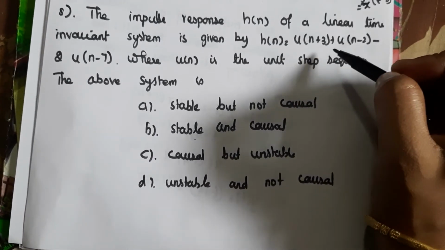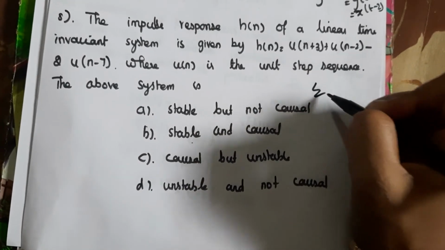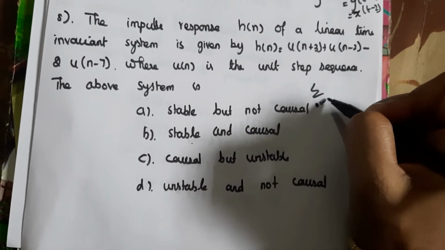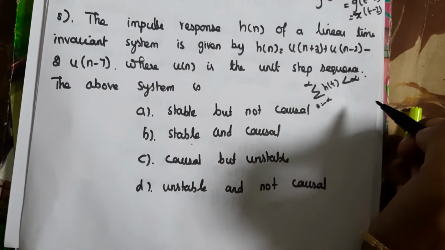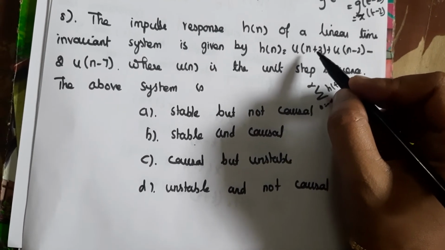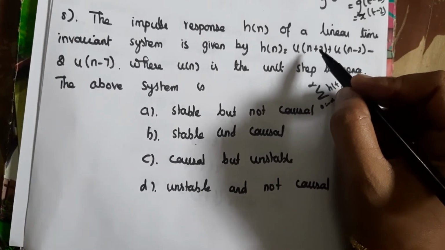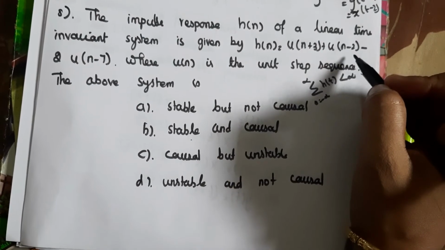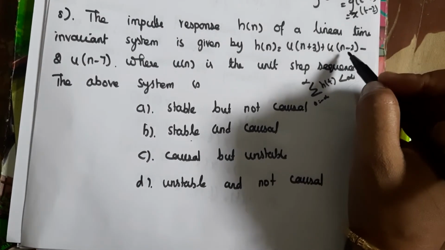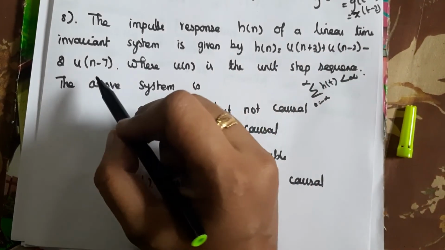Considering this h of n, for a stable system we have to find the summation of n from minus infinity to infinity of h of n less than infinity. So here this is u of n plus 3, so the limit is minus 3 to infinity, and here the limit is 2 to infinity, and here this is 7 to infinity.